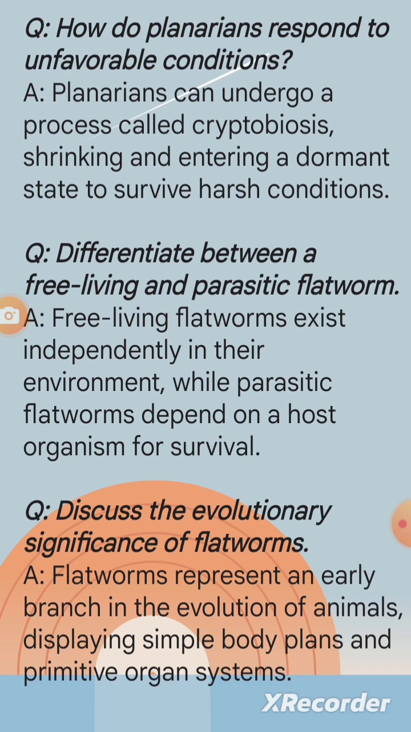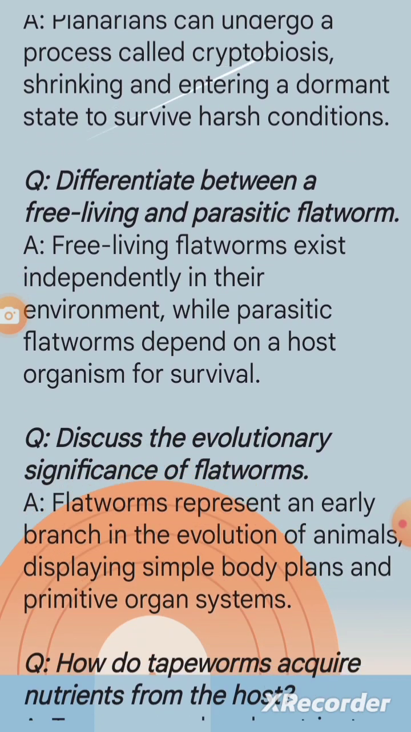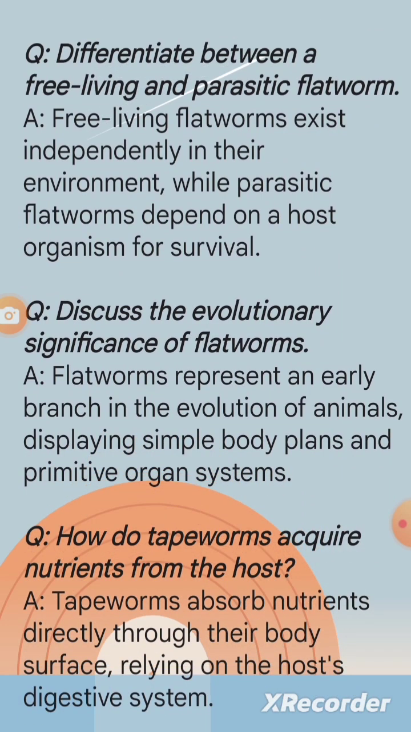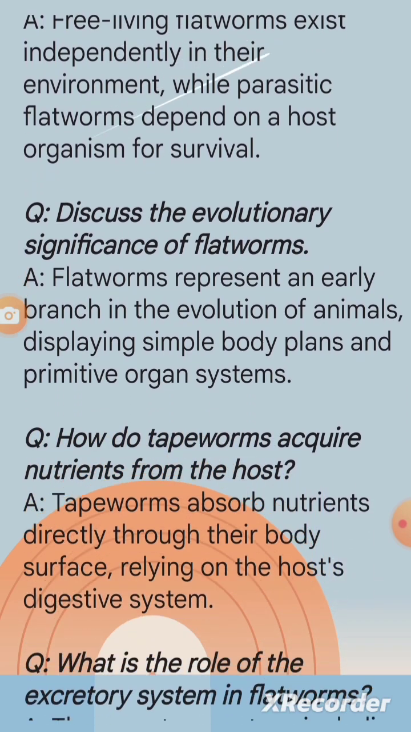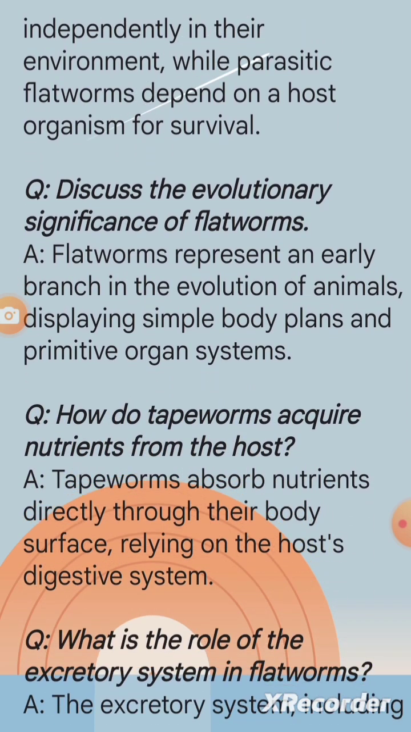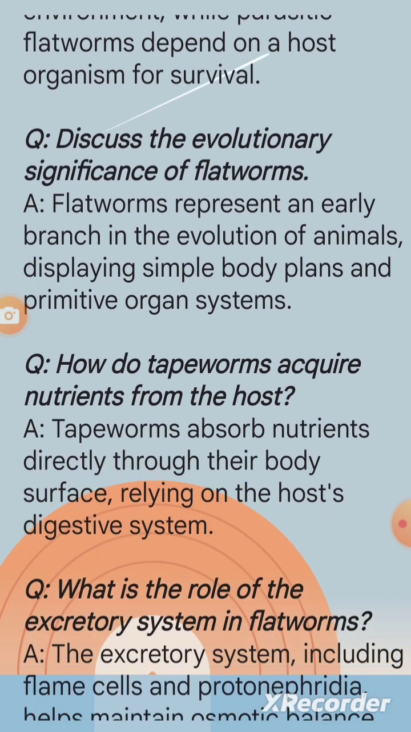Question: differentiate between a free-living and parasitic flatworm. A. Free-living flatworms exist independently in their environment, while parasitic flatworms depend on a host organism for survival. Question: discuss the evolutionary significance of flatworms. A. Flatworms represent an early branch in the evolution of animals, displaying simple body plans and primitive organ systems.